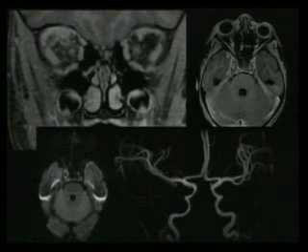And when you look at the caliber of the ICAs, you see how narrow it is, and look at the MRA. You can see this entire lateral as well as cavernous segment of the ICA is narrowed from vessel spasm/arteritis, and you need to pay close attention because these patients again can go ahead and get strokes from this. So this is a good example of ICA arteritis/vessel wall spasm.